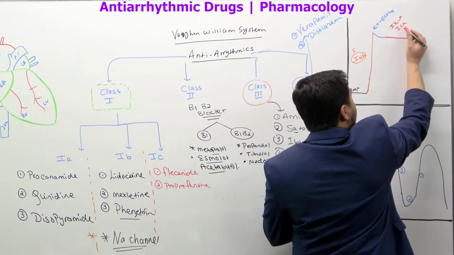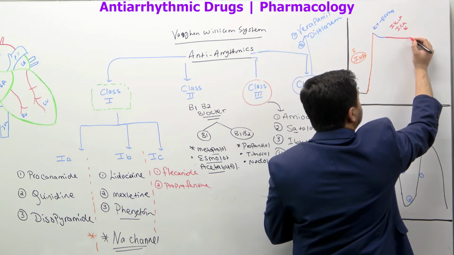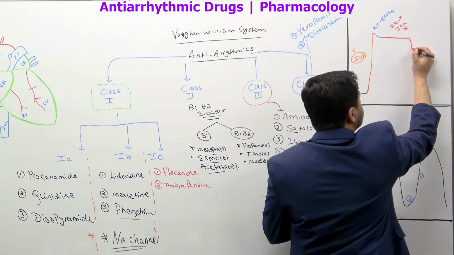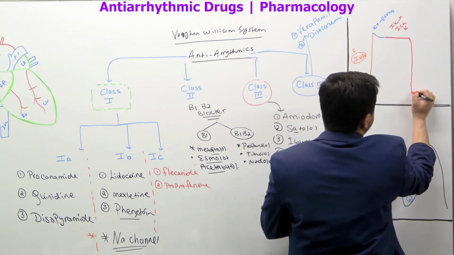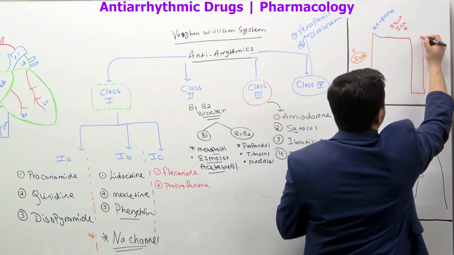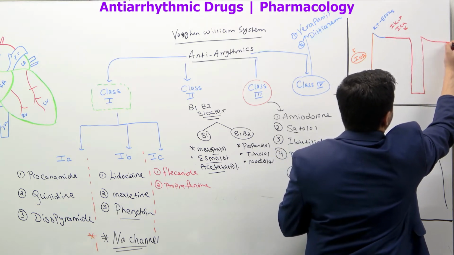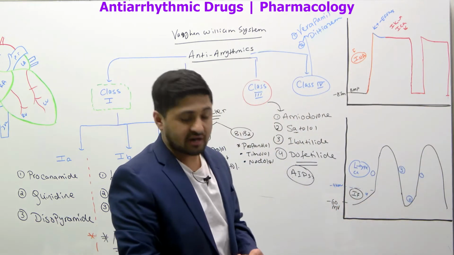Then as this is happening, the potassium channels keep opening, and there's a delay, the potassium channel opens up, and that causes repolarization. Then it comes back to the resting membrane potential, and again depolarization happens, repolarization happens, plateau happens, and so on. So this is how your ventricle myocytes graph looks.